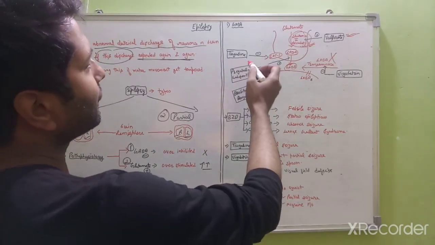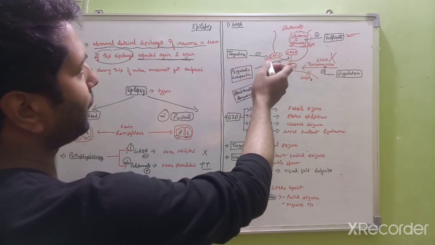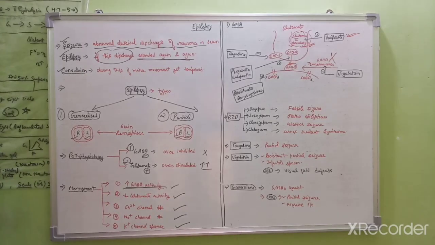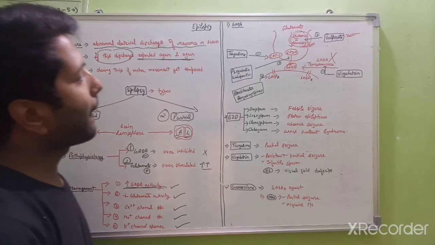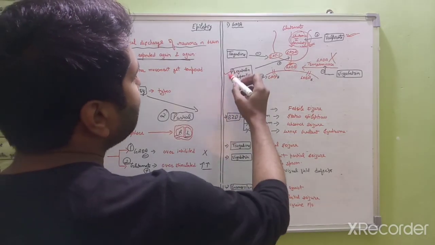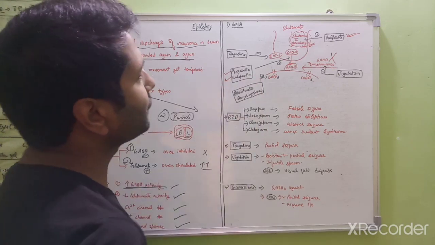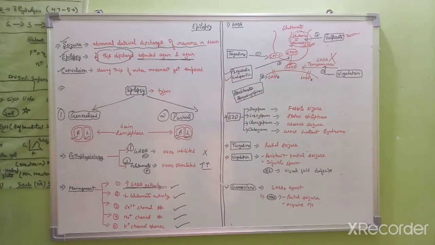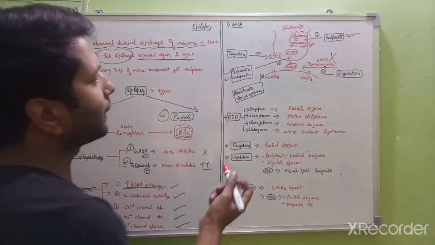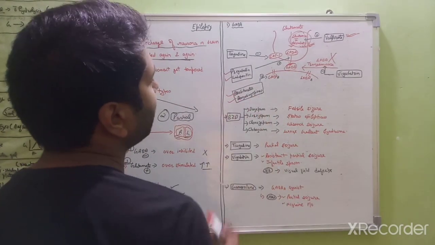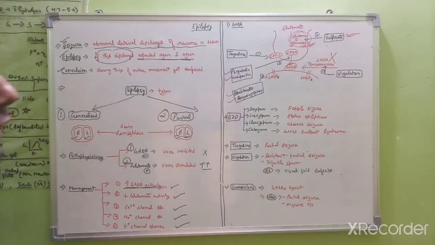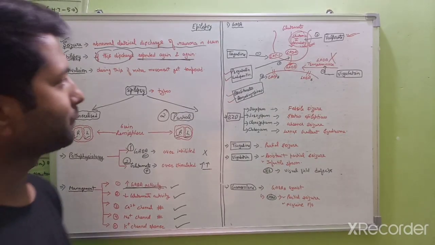So there is a drug known as tiagabine. It will inhibit the GAT1 reuptake transporter. And there are drugs like pregabalin and gabapentin, which will enhance the release of GABA from the vesicles. The next drugs are barbiturates and benzodiazepines. They will act on the GABA A receptors. So these drugs are also used in epilepsy.